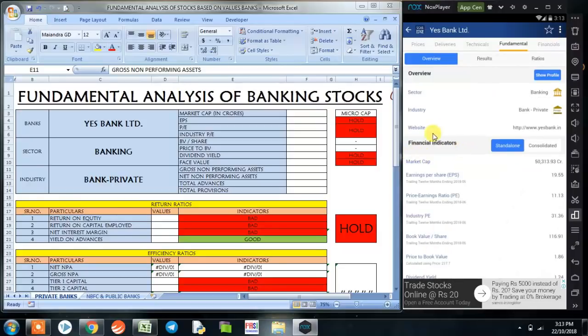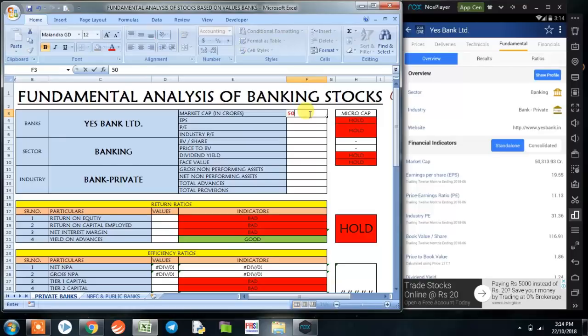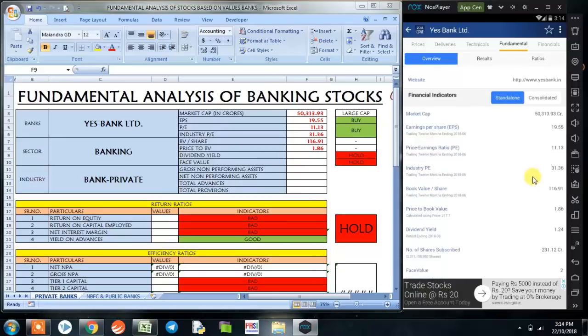Now coming on to the financial indicators, we'll be using these financial values in our Excel program. The first parameter is market cap, which is 5313.93 crores, clearly a large cap bank. Earning per share is 19.55. Price to earning ratio is 11.13, whereas industry price to earning ratio is 13.36. Book value per share is 116.91. Price to book value is 1.86. The dividend yield is 1.24. The face value of the company is 2.